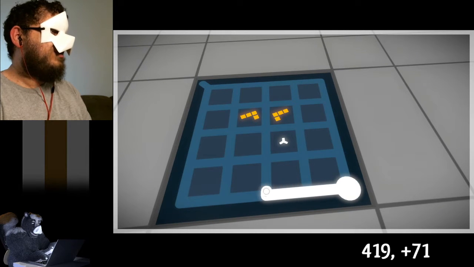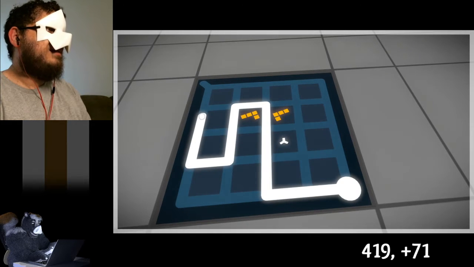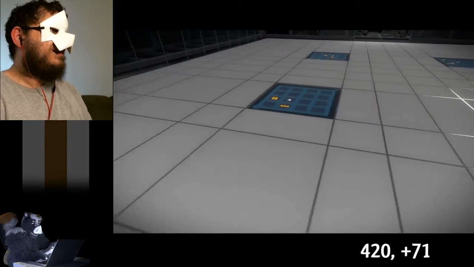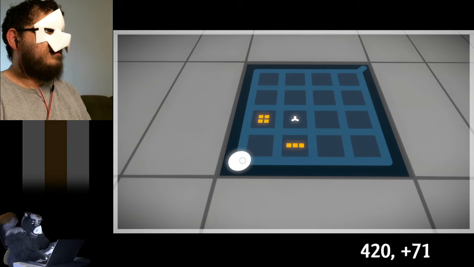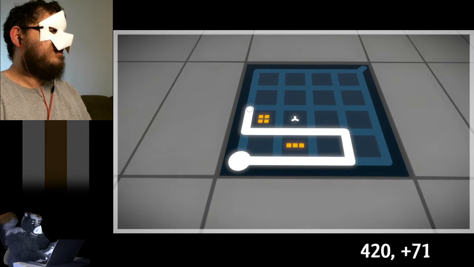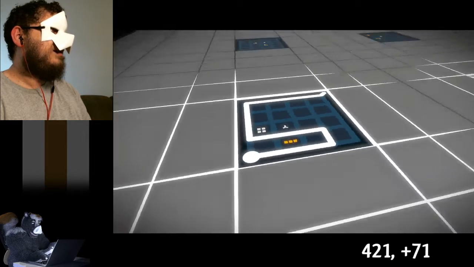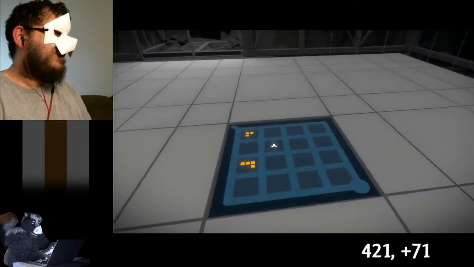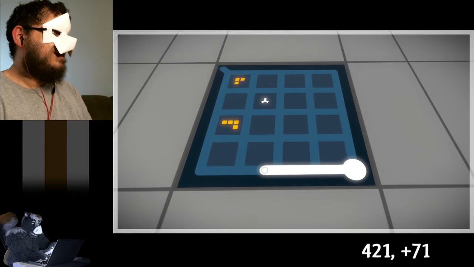Is that a forgiveness particle? Yes. Okay. Oh no. Does it have to be configured a certain way? Because otherwise it's too easy, isn't it?